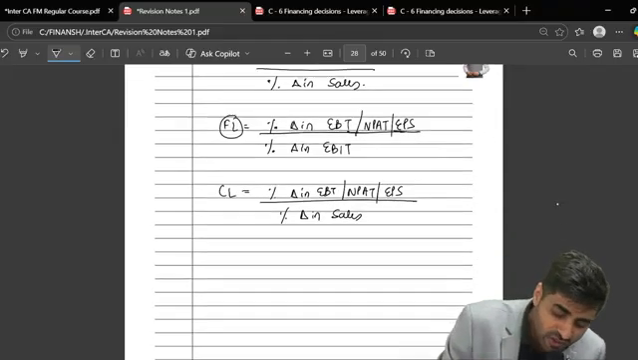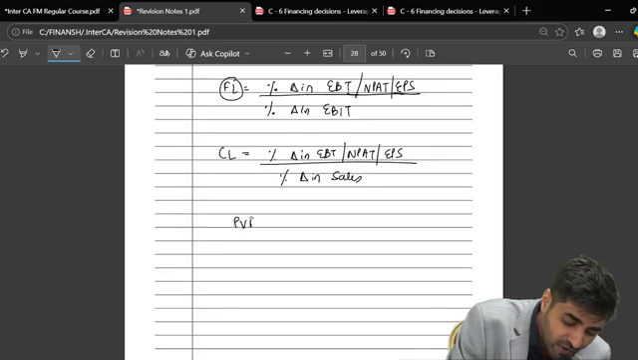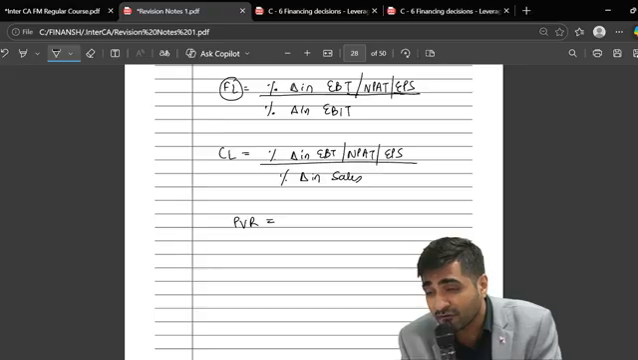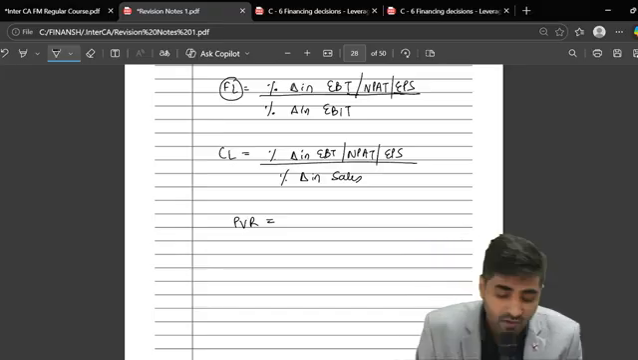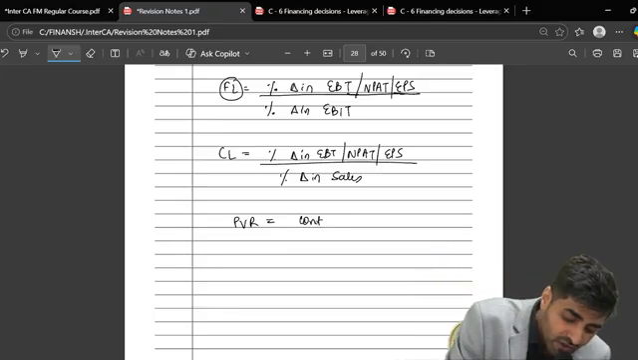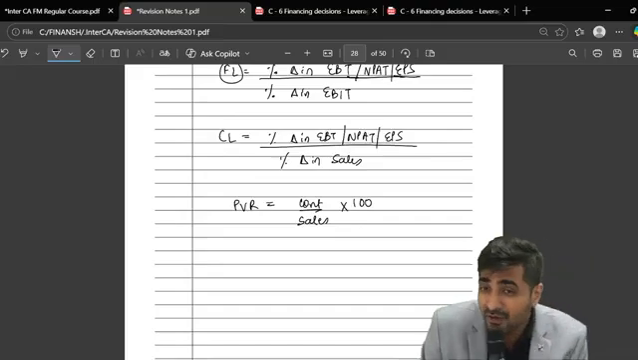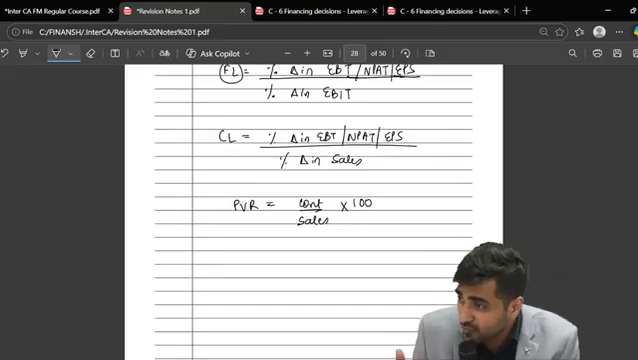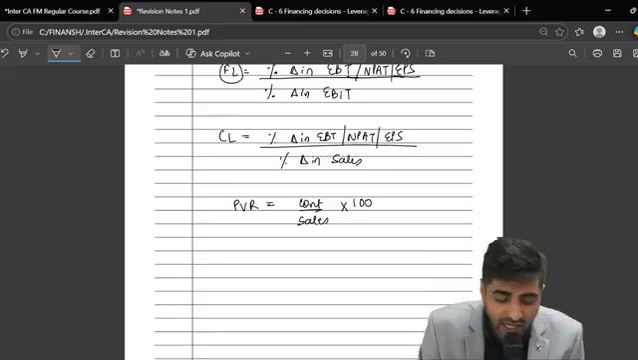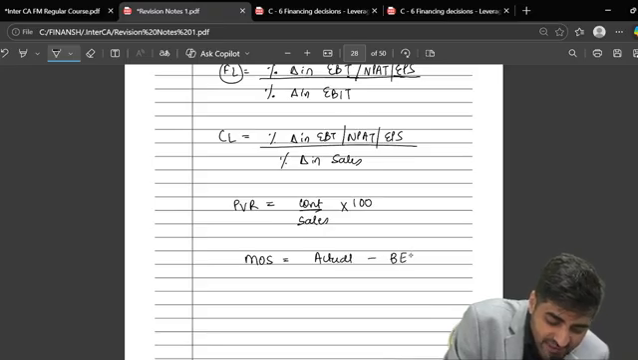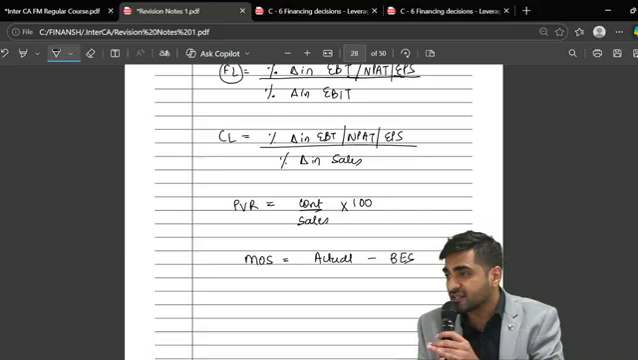Also, in this chapter, we have to learn a formula for PV ratio. PV ratio is also known as profit volume ratio. The formula is contribution upon sales into 100. And sometimes they will give you margin of safety sales. Margin of safety sales is nothing but actual sales minus break-even point sales.